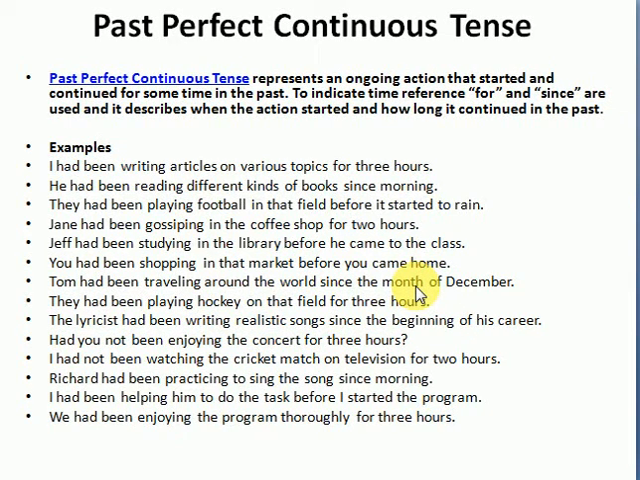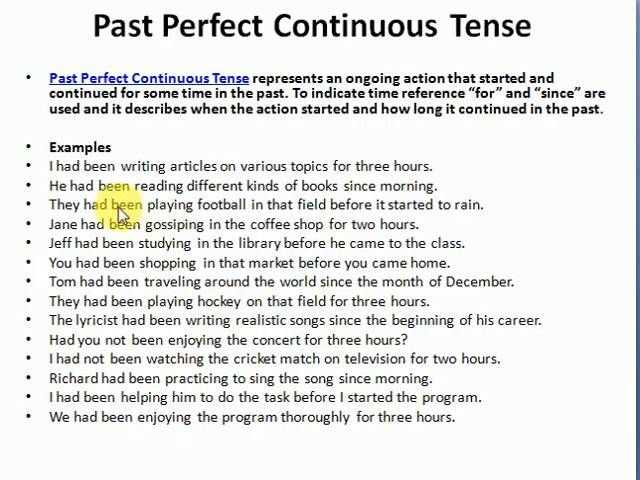So in past perfect continuous tense, we use it to talk about the actions that have started and continued for some time in the past. And to indicate the duration of that time in which the action has started and continued, we use for and since. And this describes when the action has started and how long it continued in the past.